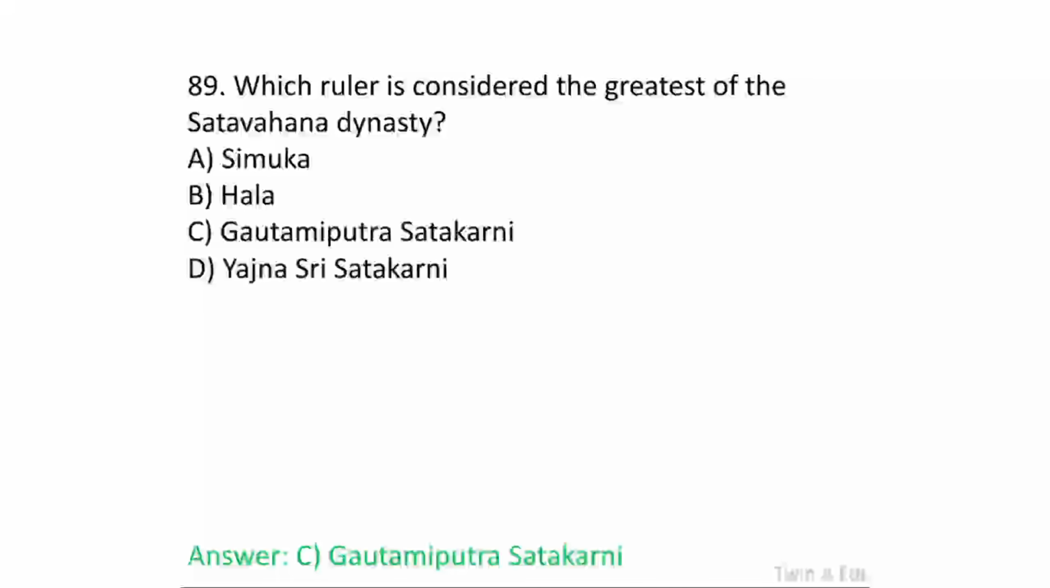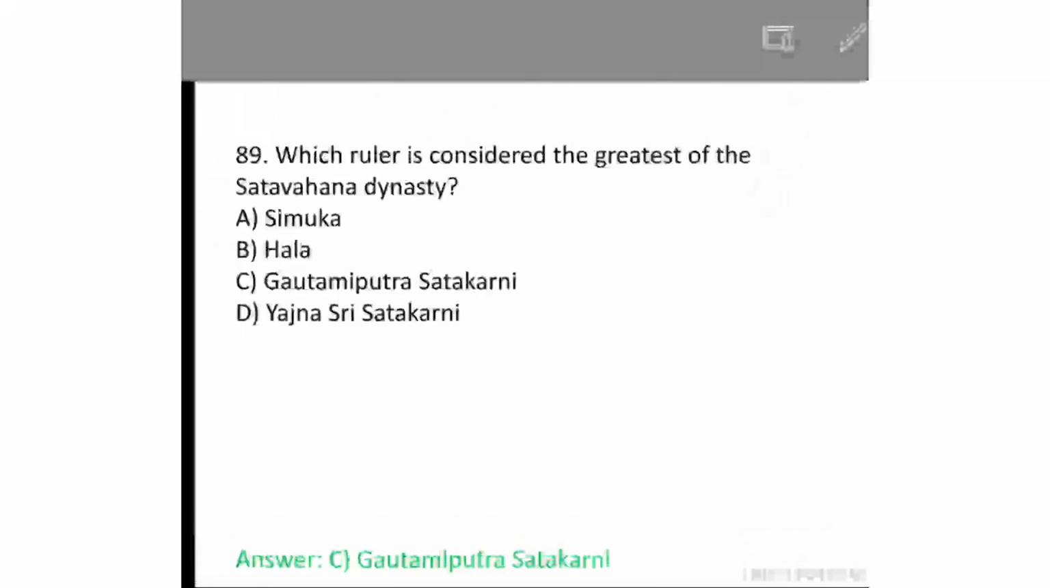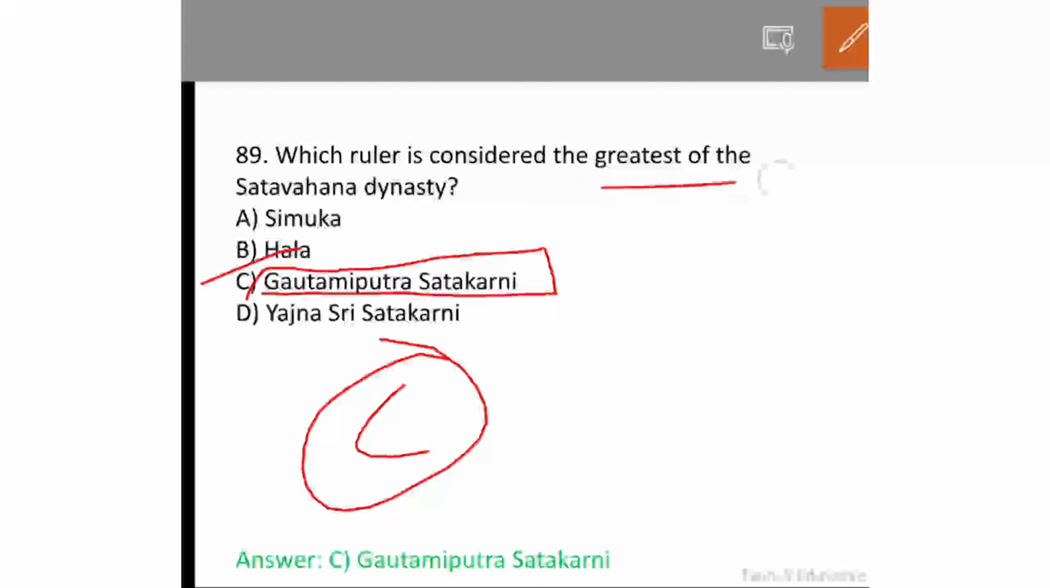Which ruler is considered the greatest of the Satavahana dynasty? Who was it? Any guesses? Option C is the answer, Gautamiputra Satakarni. He is considered the greatest of the Satavahana dynasty. It's a repeated question.